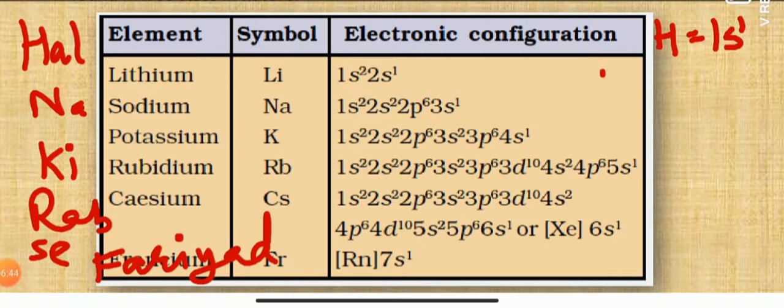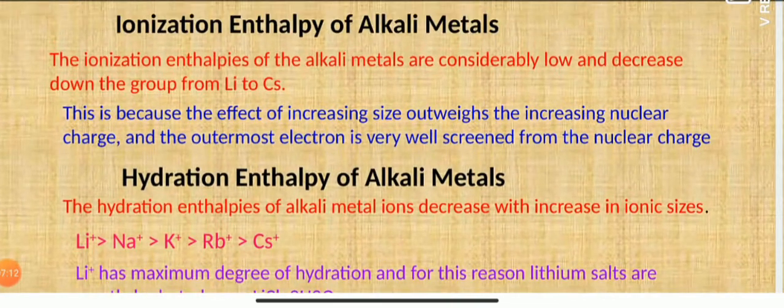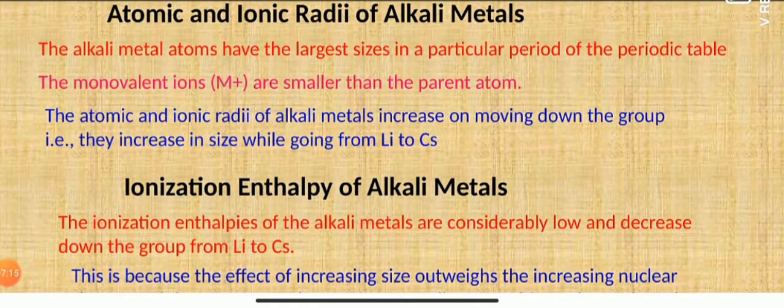Now as you move down the group, there is only a change in the number of the outermost shell. Like 1s1 in case of hydrogen, 2s1 in lithium, 3s1, 4s1, 5s1, 6s1 and 7s1 in case of francium. Otherwise, there is only a change in the inner electronic configuration, that is, inner orbitals are fully filled. That is all about the electronic configuration. Next we are proceeding towards atomic properties.